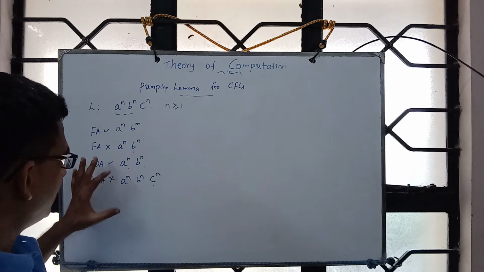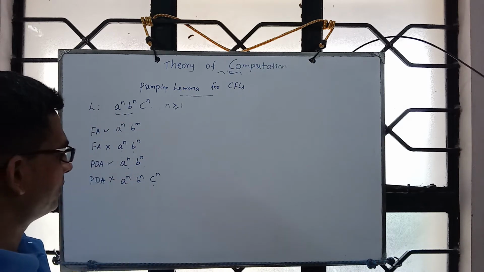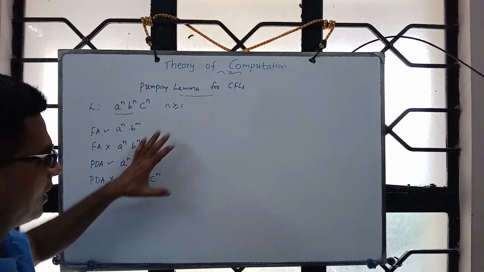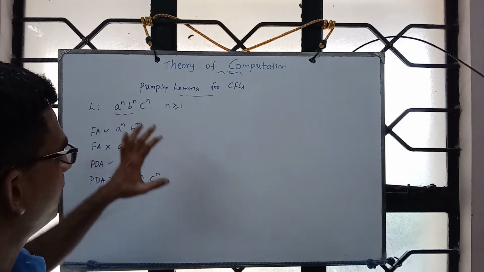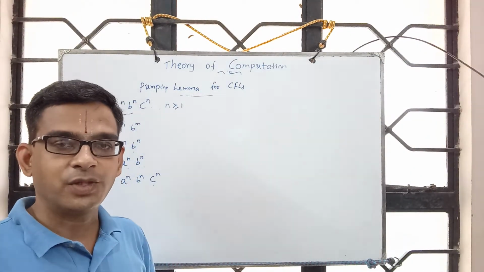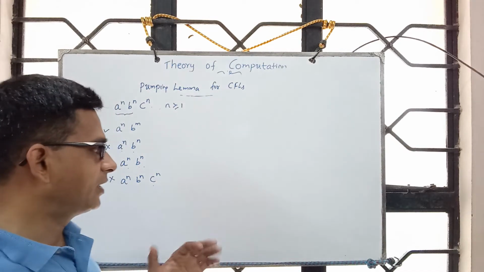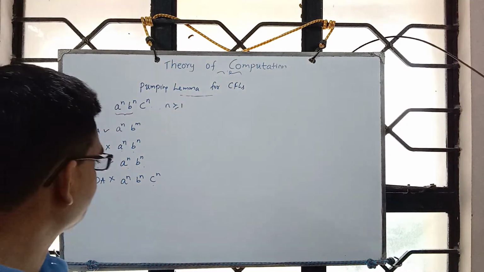So intuitively we think with just one stack it is not possible. Now we will formally prove using the pumping lemma that the language a power n, b power n, c power n is not context free. There is no context free grammar for this language. There is no pushdown automaton for this language.